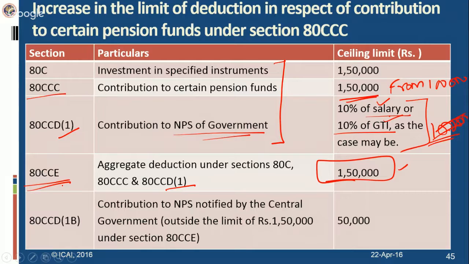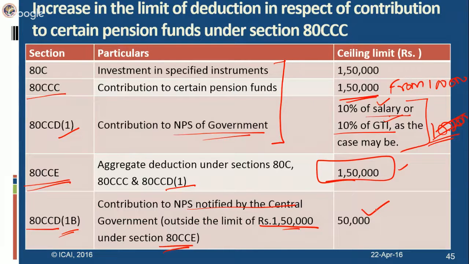Now there is another section being inserted, a subsection inserted under section 80CCD(1B). So if you are making a contribution to the NPS notified by the central government, then you will be eligible for an additional benefit of 50,000. This is outside the limit of 1,50,000 as provided under section 80CCE. This is an additional benefit, increasing the social security. This kind of deduction is being provided, so this additional deduction is a benefit.